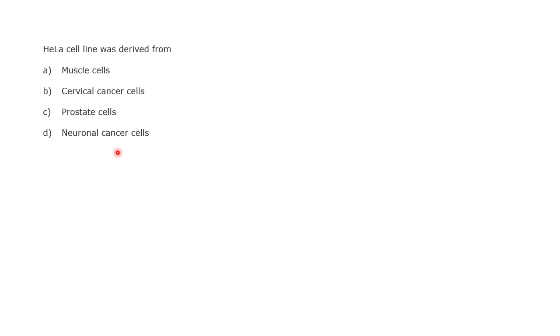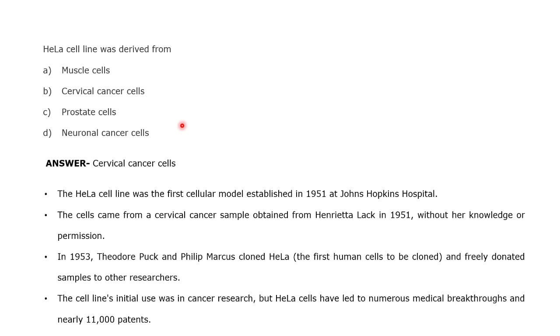Coming on to the next question. This is a common type of question, and you might know this particular cell type. The HeLa cell line was derived from which type of cells? The first one is muscle cells, the second is cervical cells, then prostate and neuron cells. Cervical cancer cells. Okay, so everyone has the same answer here. The answer is cervical cancer cell.